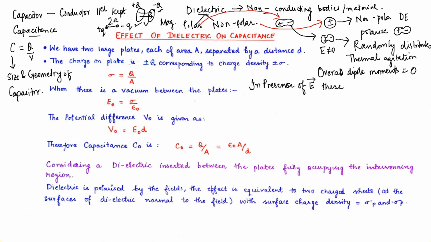These polar molecules get well oriented. Once they are properly oriented, all the positive charges will reside at one side and all the negative charges in the material will reside on the other side.